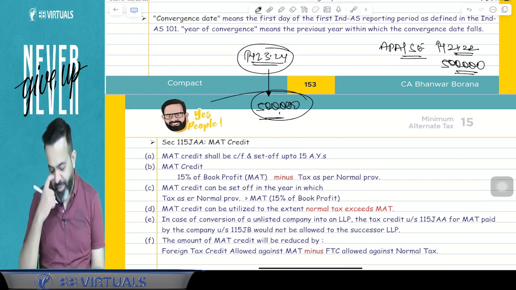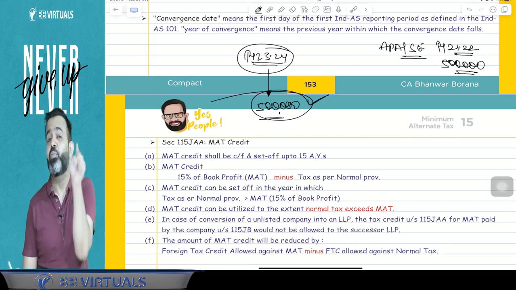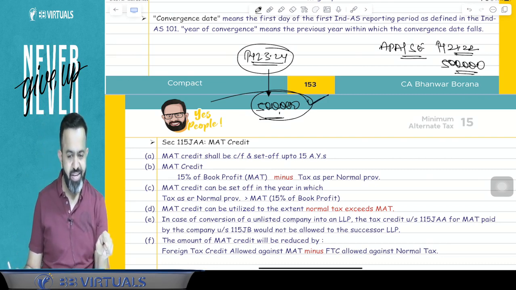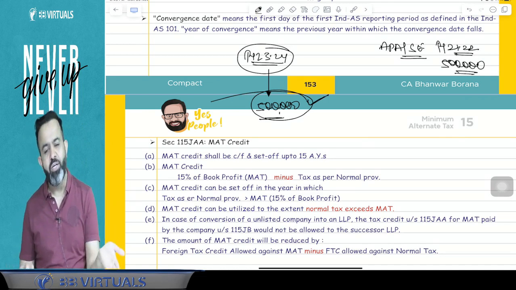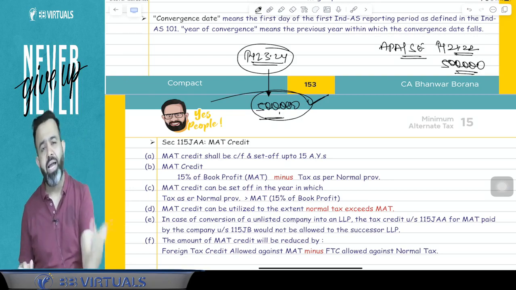So guys, here what happened in the current year, suppose you have included this 5 lakhs. So in the current year, your book profit will be increased. Because in the Companies Act, when you include this income in the current year, your book profit will increase, and in the current year your MAT will increase.